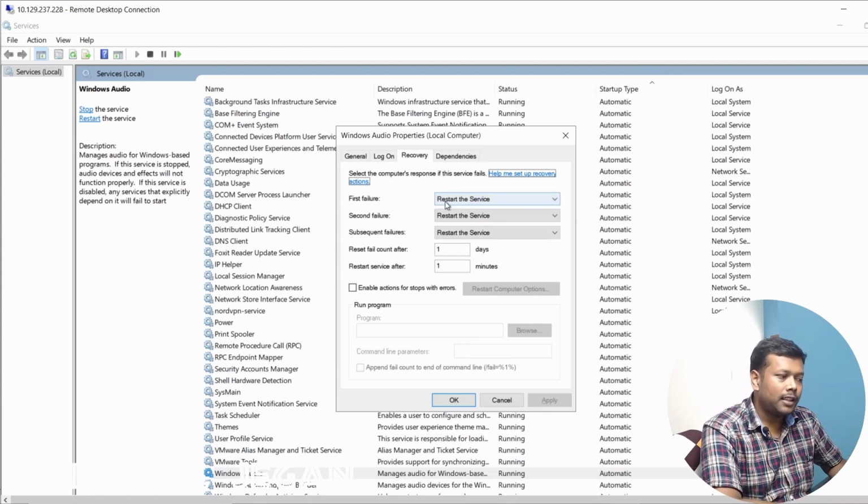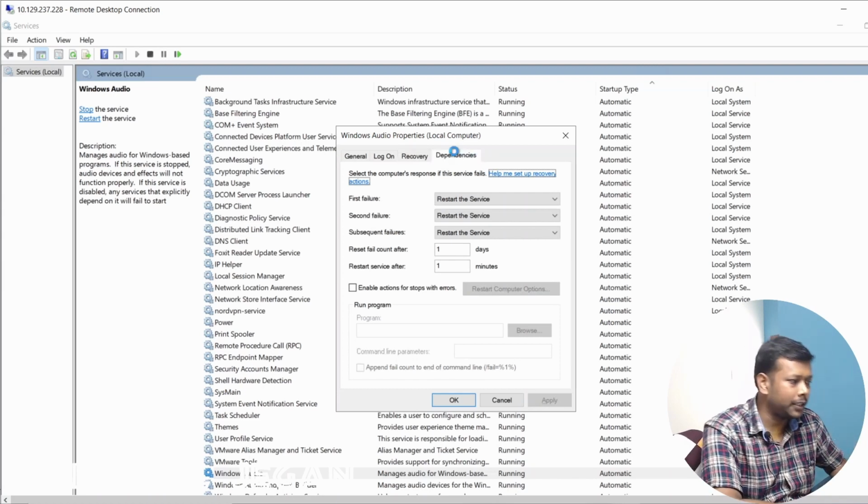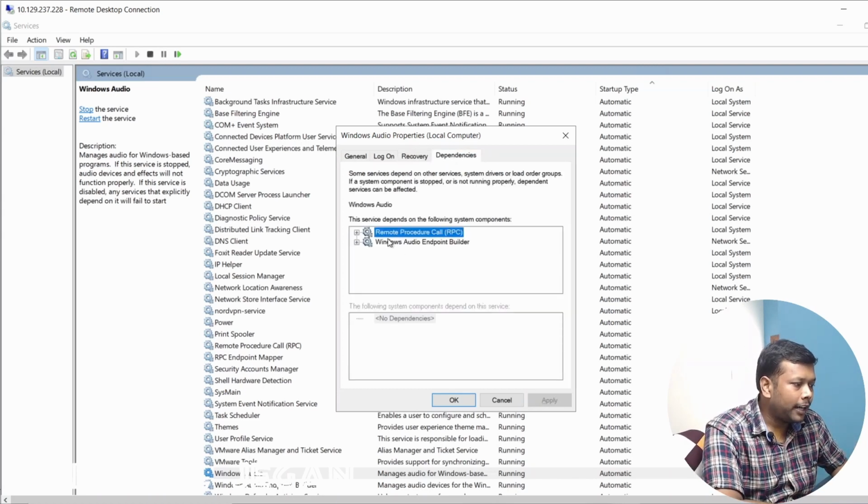This service only restarts that service alone rather than restarting the whole machine, like we witnessed in the earlier showcased service. And for dependencies, it depends on RPC, the Remote Procedure Call service, and Windows Audio Endpoint Builder.